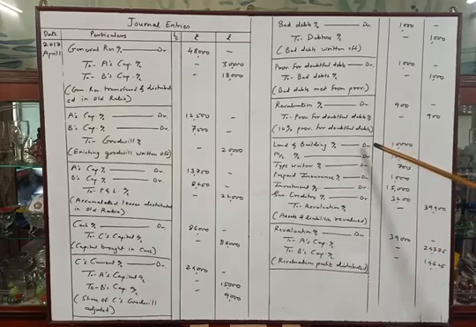Then revaluation of other assets, single combined entry is made here. All land and building account debit, machinery account debit, typewriter account debit, prepaid insurance account debit, investment account debit, sundry creditors account debit to revaluation account, assets and liabilities revalued. And then the final entry, that is revaluation profit distributed between the partners in their old profit sharing ratio. So the entry will be revaluation account debit 39,000 to A's capital account to B's capital account, revaluation profit distributed. Okay.